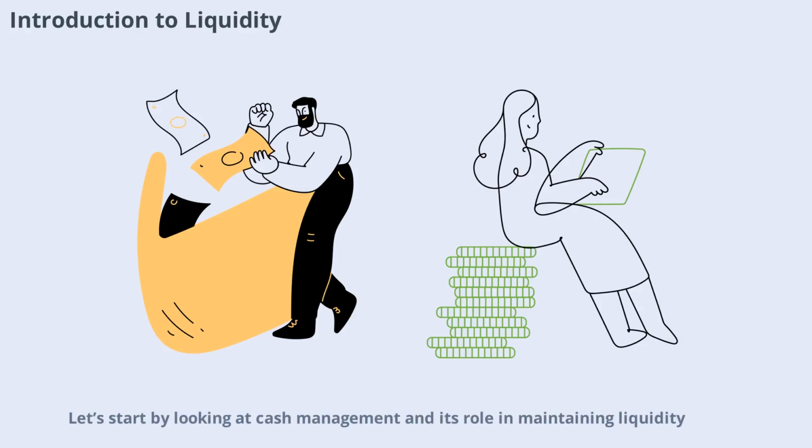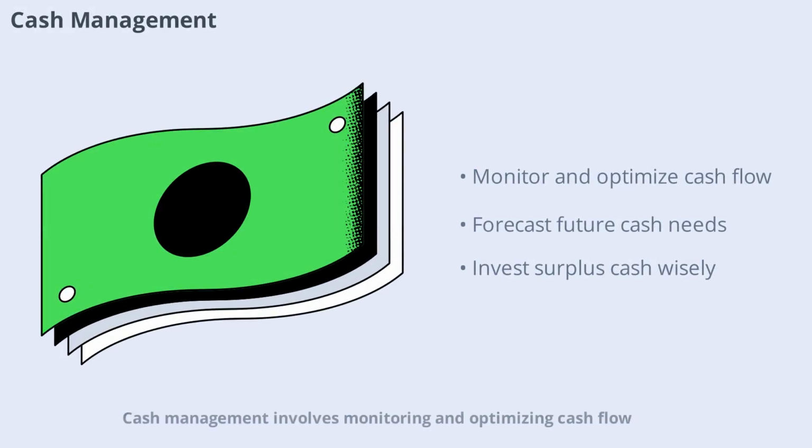Let's start by looking at cash management and its role in maintaining liquidity. Cash management involves monitoring and optimizing cash flow to ensure you always have enough on hand. This includes forecasting future cash needs, managing receipts and payments, and investing surplus cash wisely. Effective cash management helps avoid shortages, reduce borrowing costs, and take advantage of investment opportunities.